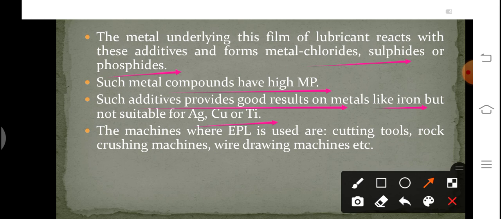The machines where we use extreme pressure lubrication are cutting tools, rock crushing machines, wire drawing machines, etc. Hence, the film of lubricant having these additives remains on the surface of the metal and provides adequate lubrication under such conditions.